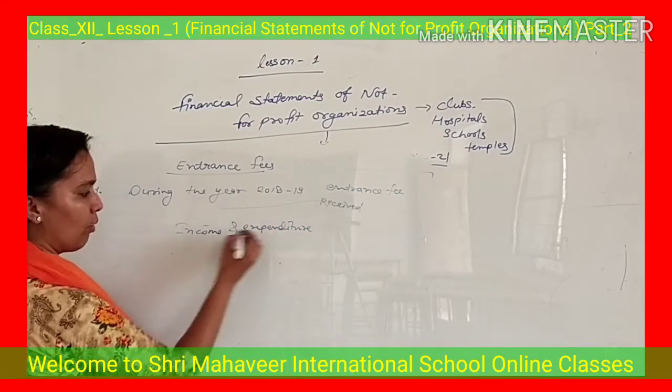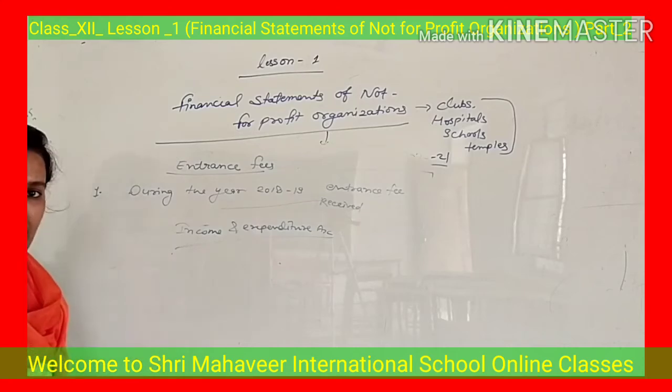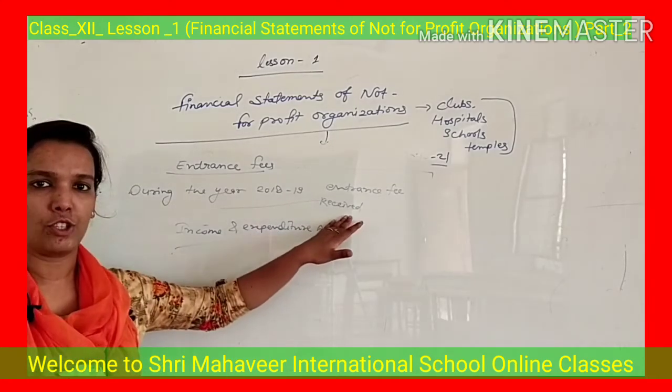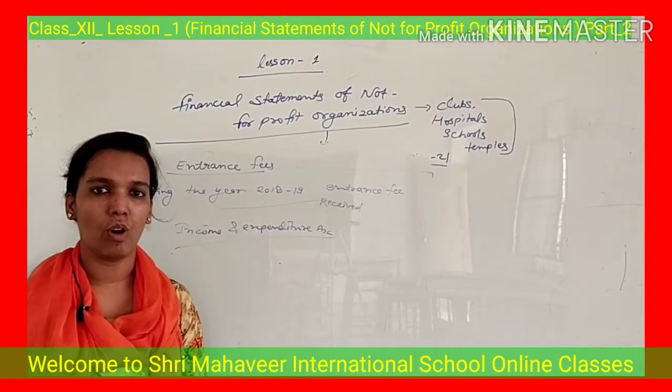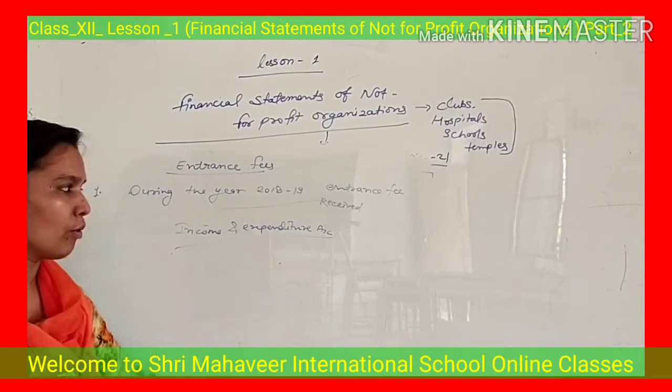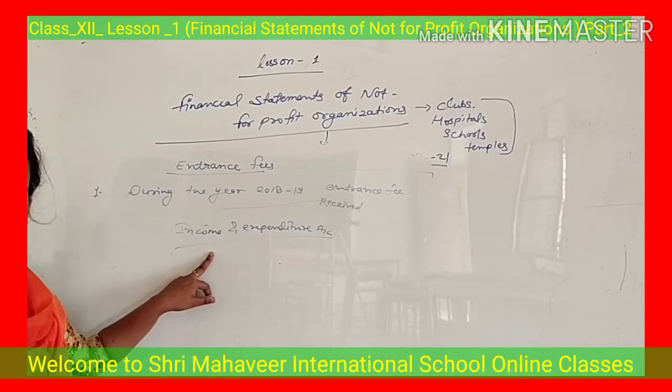Why? Because now your question may be why. Because as I explained, nothing is mentioned for this item whether it is a revenue receipt or a capital receipt. Then you have to assume it as a revenue receipt and record it in the income and expenditure account.